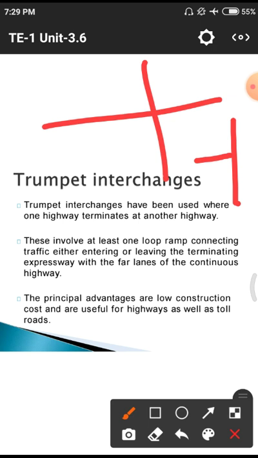It involves at least a loop ramp connecting the traffic either entering or leaving on the terminating expressway with far lanes of the continuous highway. That means far lanes means normally a large lane. Now we have to use a minimum width of the road, but in the case of this trumpet interchange we are using a lot more lanes to connect those two places. The principal advantages are low construction cost and usefulness for highways as well as toll roads.